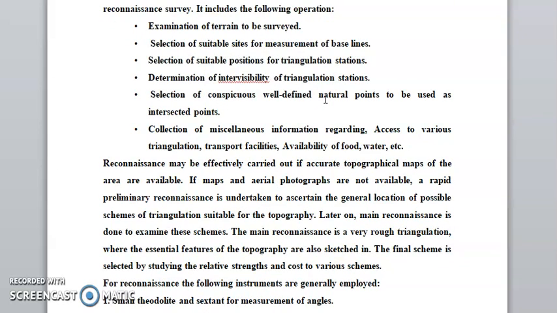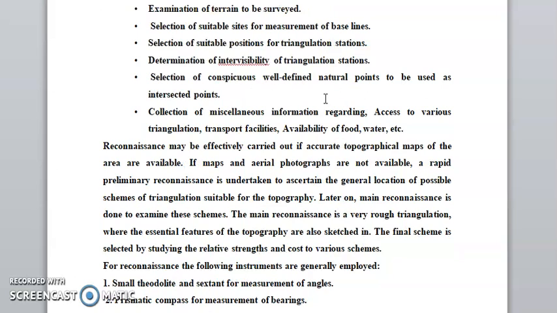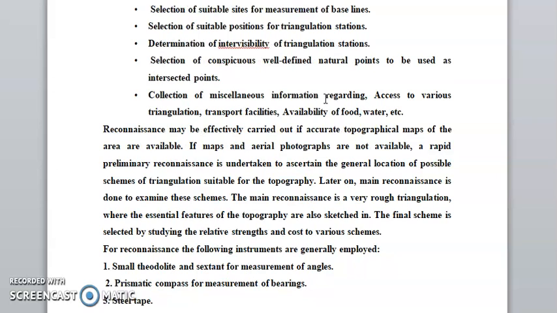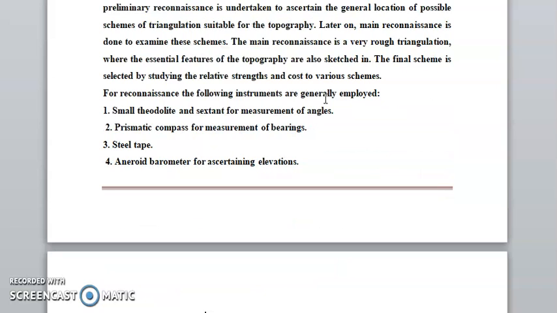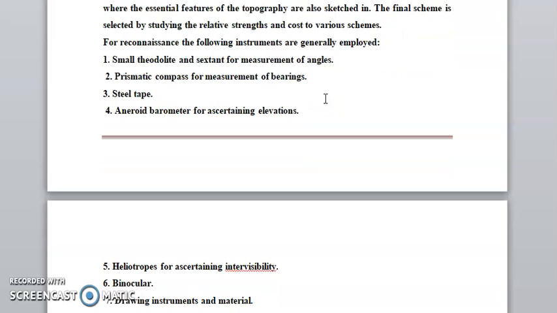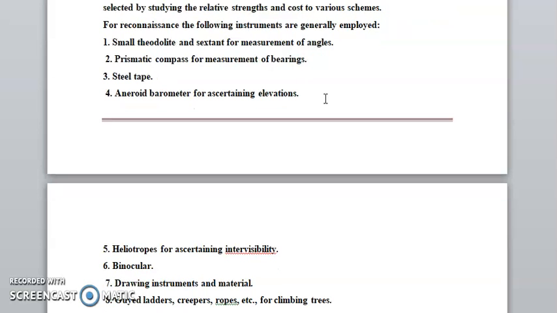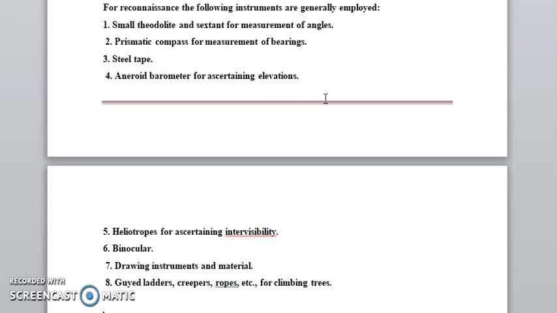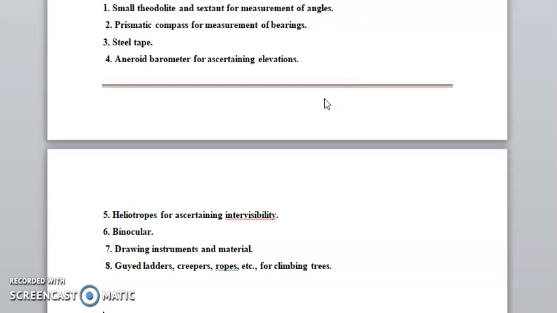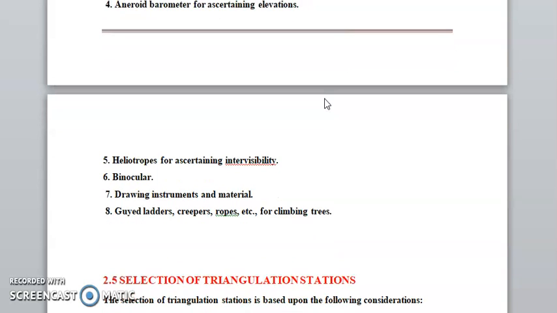For reconnaissance, the following instruments are adopted: a small theodolite for the measurement of angles, a prismatic compass for the measurement of bearings, a steel tape, an aneroid barometer for ascertaining elevation, a heliotrope for intervisibility, binoculars, drawing instruments and materials, and ladders, creepers, and ropes for climbing trees. These are very important.